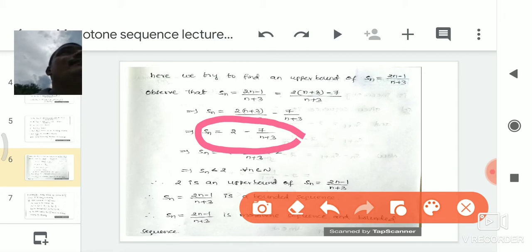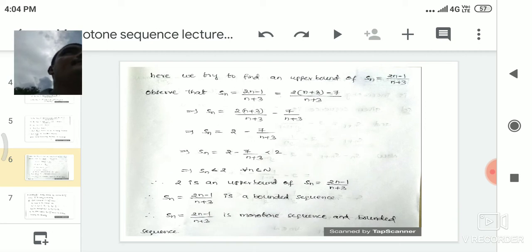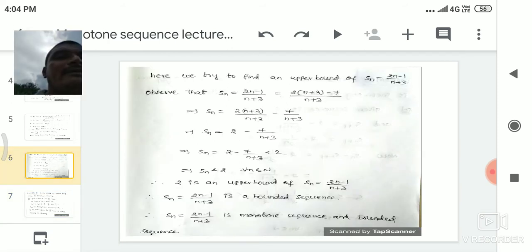Already S1 is the lower bound of the sequence, so it exists. Here we find the upper bound of the sequence, that is 2. Therefore the given sequence Sn is bounded. Therefore the given sequence Sn is monotonic as well as bounded. Monotone means the sequence is either increasing or decreasing. In this problem the given sequence is an increasing sequence.